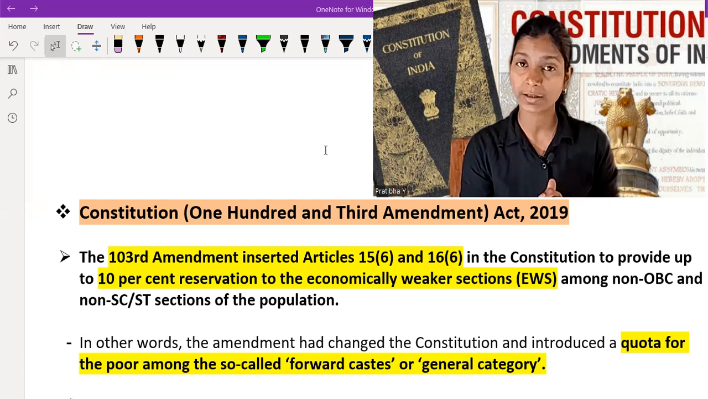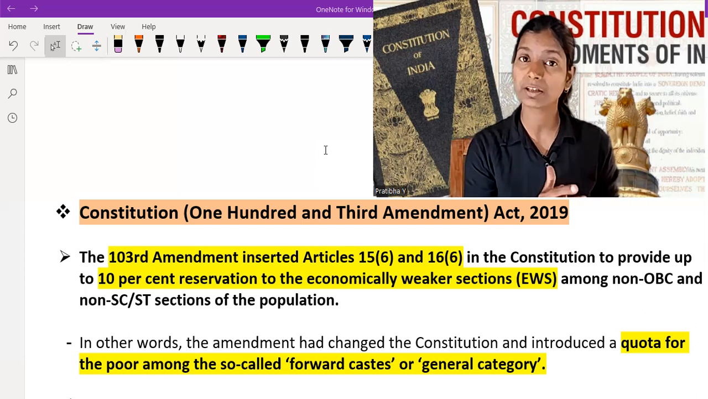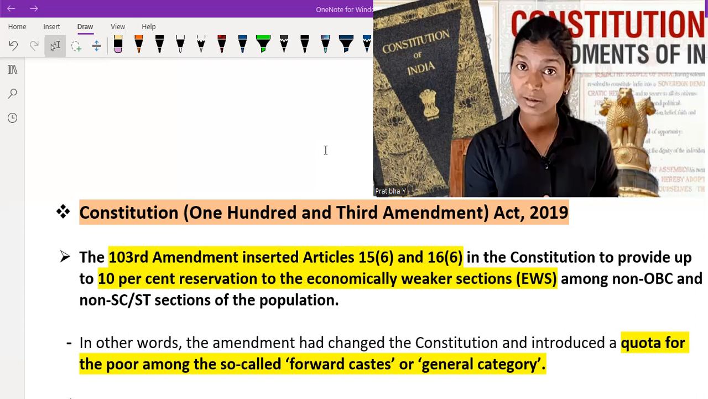So the 103rd Constitutional Amendment Act deals with reservation to the economically weaker section. These people are basically poorer people in the general category. We know that, but there is a criticism of this reservation. We do not usually give reservation on the basis of economy. Earlier we gave reservation on the basis of social backwardness and cultural backwardness, but this reservation is given on the basis of economic backwardness.